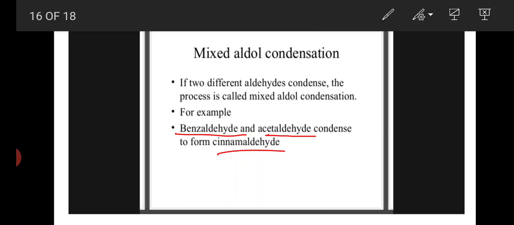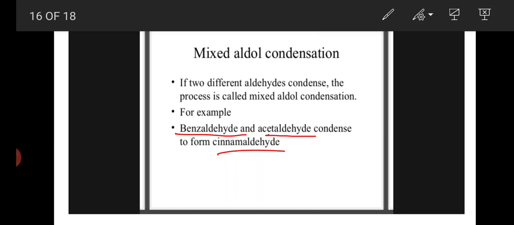Till now we have seen the same molecules: two acetaldehyde molecules participate and form one product, and two acetones participate in aldol condensation. But here two different aldehydes participate in aldol condensation and form one new product. This is called the mixed aldol condensation reaction.